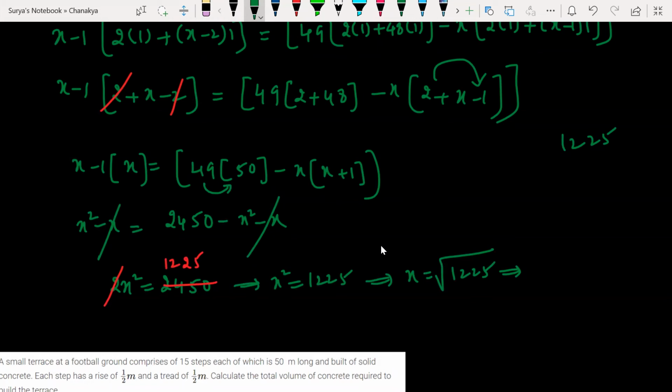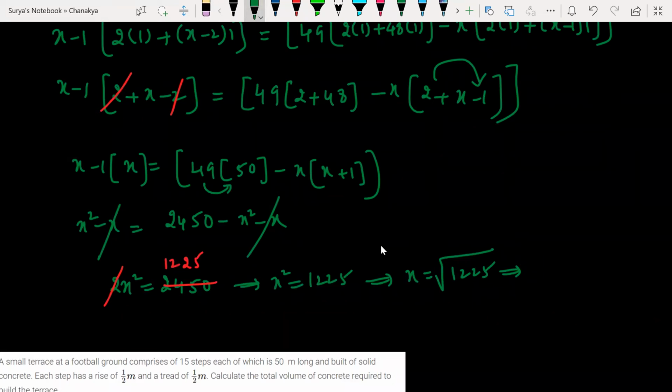25 into 25 is 625. 30 into 30 is 900. Is it 35? Yes, 35 into 35 is 1225. So what is the x value now? Plus or minus 35.